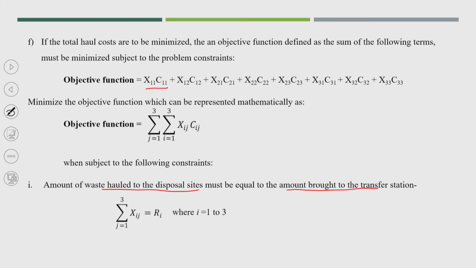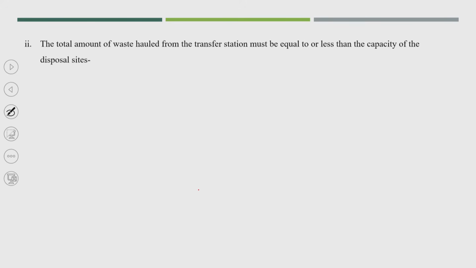Similarly, another constraint is that the total amount of waste hauled from the transfer stations must be equal to or less than the capacity of the disposal site. This is also a very important constraint.